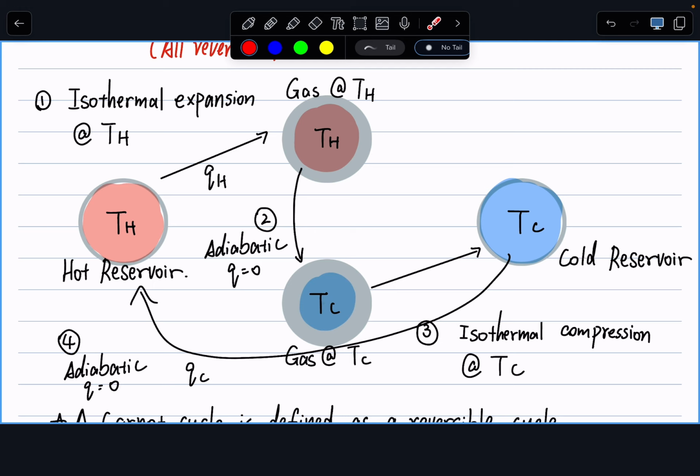Secondly, we have our third state where the temperature is at TC. Let's say TC is smaller than TH, C referring to cold. Now the question is, where is my TC on the diagram, knowing that between 2 and 3, we have an adiabatic process? There are different ways to do it, right? So last lecture, we went over the adiabatic process of an ideal gas.